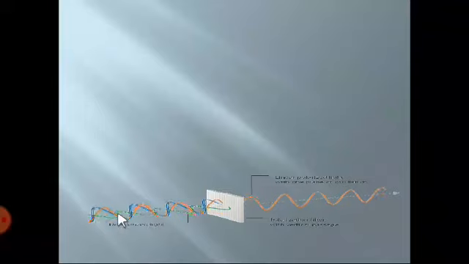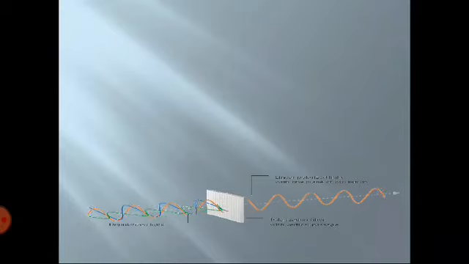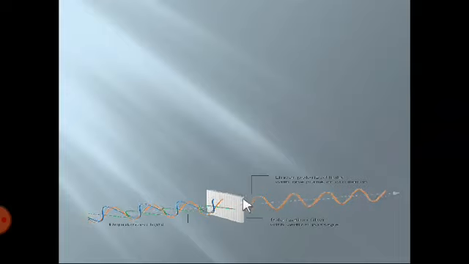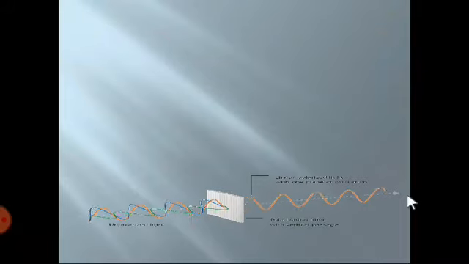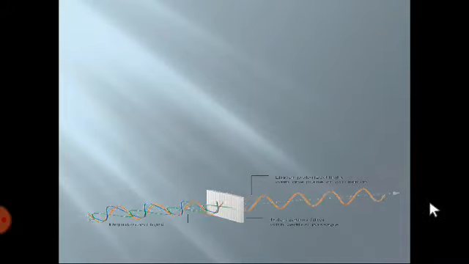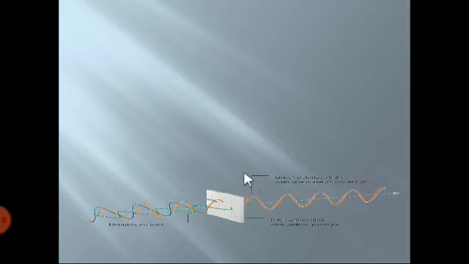The light source emits light waves consisting of electric field and magnetic field. After going through this slab, all the other waves get blocked and only the electric field moves forward, restricted to move in only one direction. So this is nothing but polarization, and this is how we get polarized light.